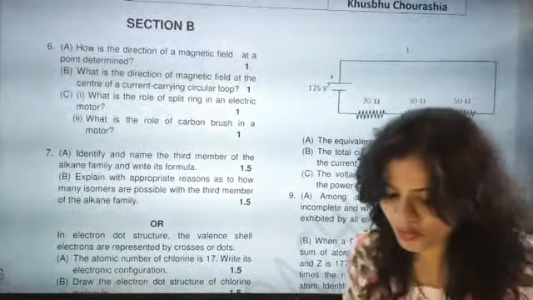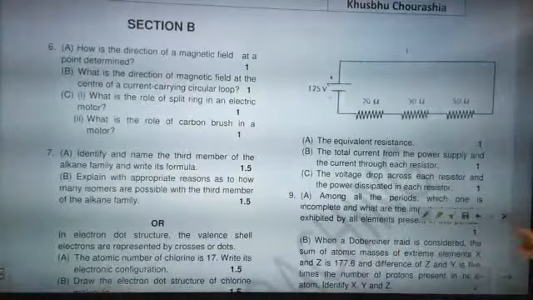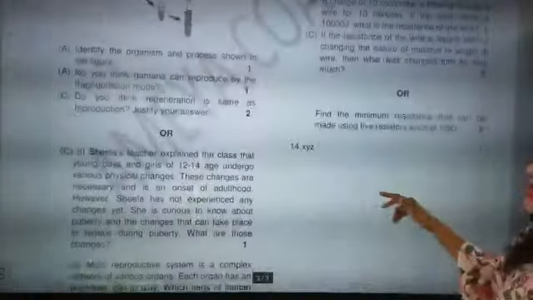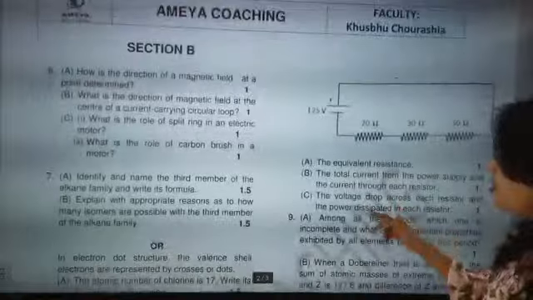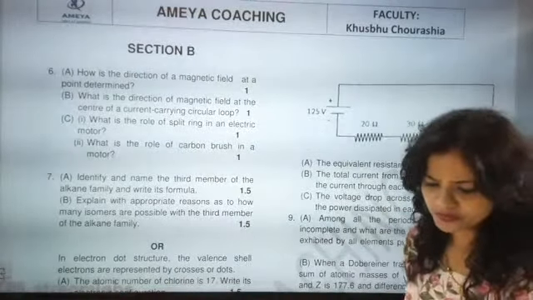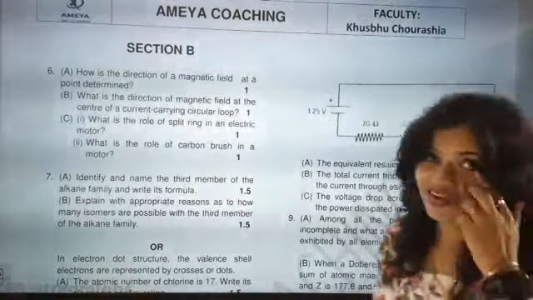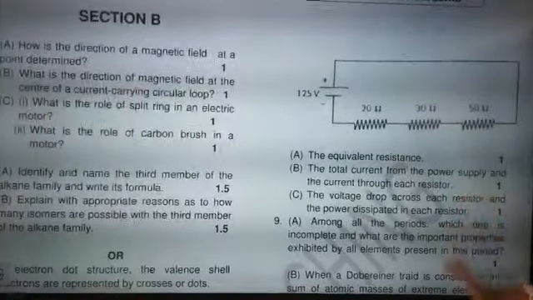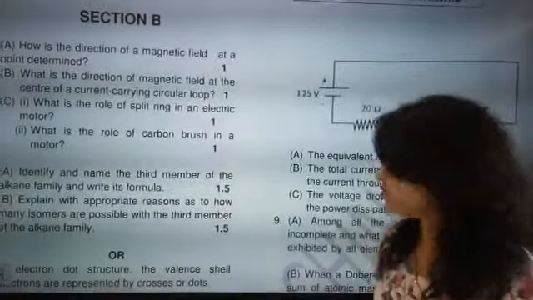Then we cannot complete. No problem, beta. Tomorrow morning we are going to complete, or in the morning I have to teach you electric motors. So now only this many questions are left, and these are very, very important questions. So we will be discussing it. I am sending you this sample paper. I want you to just solve this question paper. There was a fumble in the question paper, so it started late.